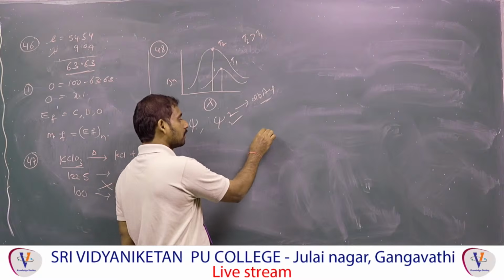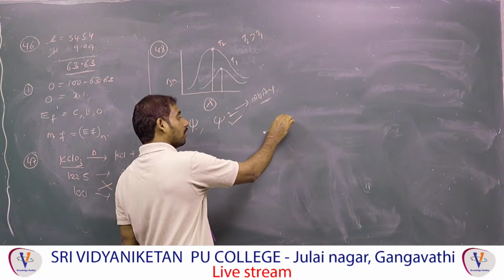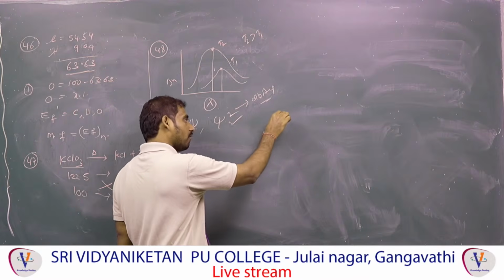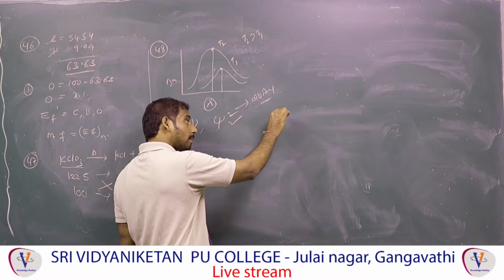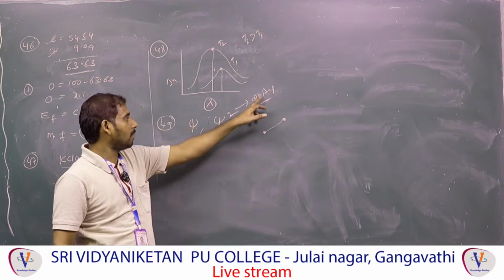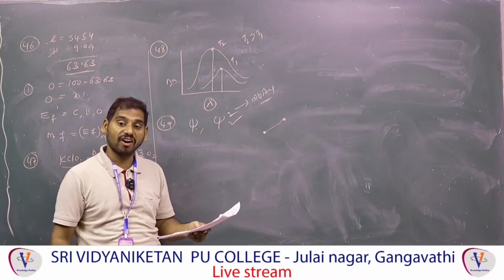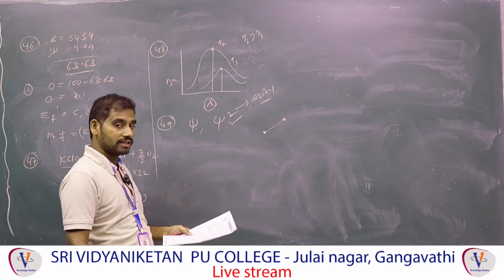If you take the nucleus, the probability density is found maximum around the nucleus only. That orbital concept is given by psi square. Psi square is called the probability function, also called probability density.